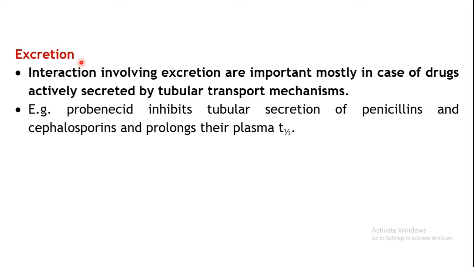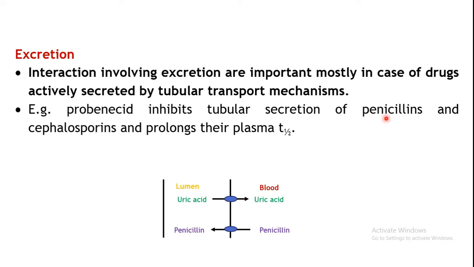Then the next aspect at which the interaction may take place is excretion. Here interactions generally involve those drugs which are mainly actively secreted by tubular transport mechanism. Under excretion, either tubular secretion or tubular reabsorption may take place, wherein active transport is involved, so in such a situation also interactions are possible. Say for example probenecid inhibits the tubular secretion of penicillins and cephalosporins. As a result, the half-life of these drugs may be prolonged.